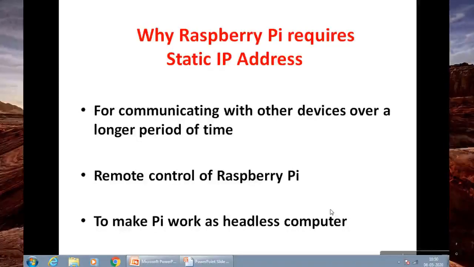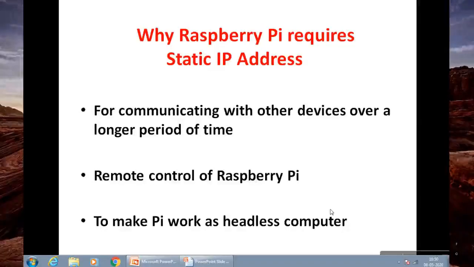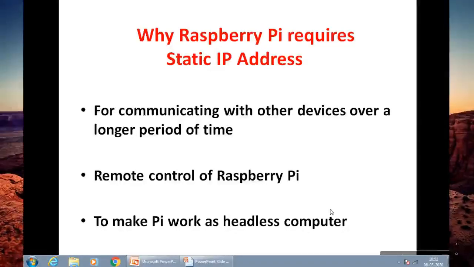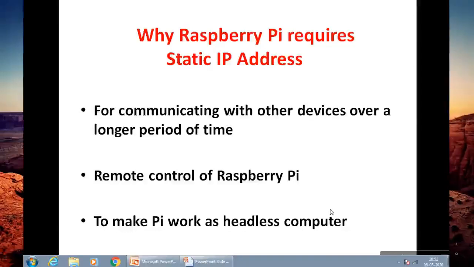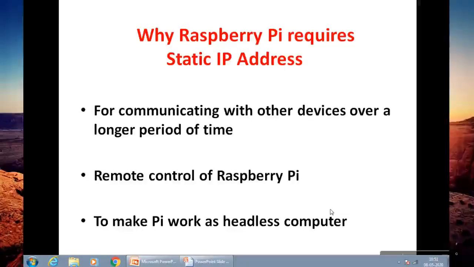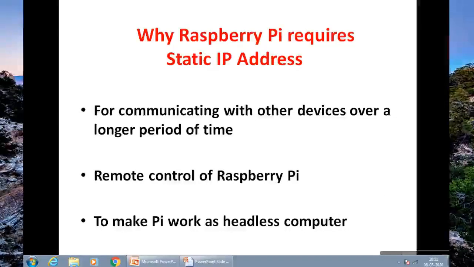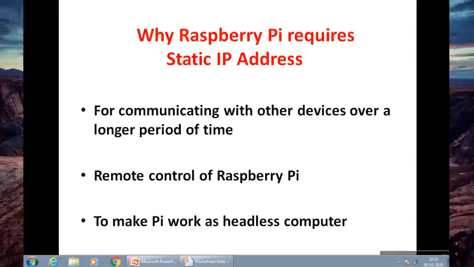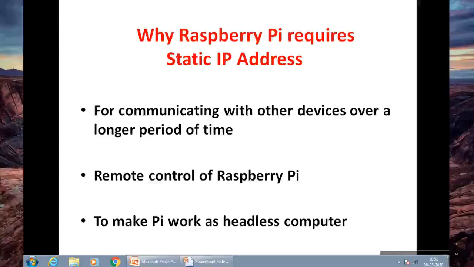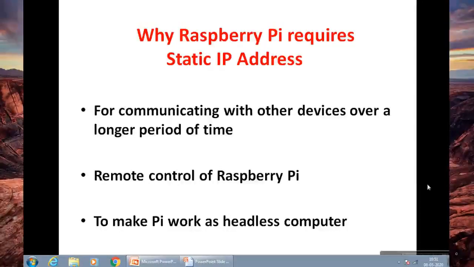Next, to make Raspberry Pi work as a headless computer, assigning a static IP address is a very good thing. What is the meaning of headless computer? Headless computer means you can operate the Raspberry Pi without a keyboard or mouse. So that is called a headless computer.